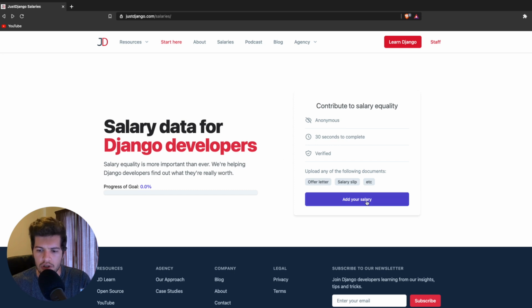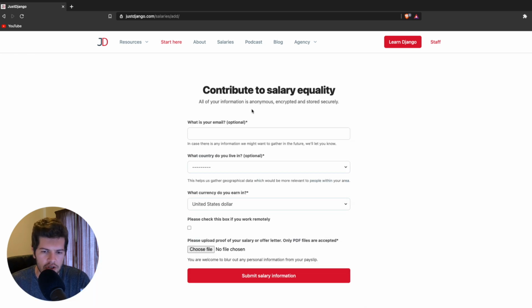So what you can do is you can click on this add your salary and that'll take you to this form to submit. And really it's just asking for a little bit of information. Your email, which is optional, just lets us get in touch with you if there's any other information that you'd like to submit. Then what country you live in, which is also optional, but it does help just create more realistic data per country. So that's quite useful.